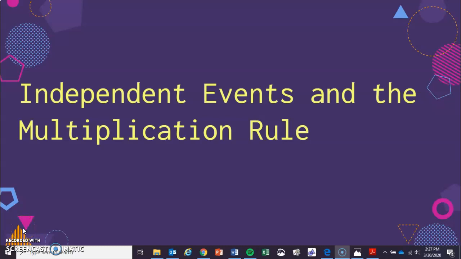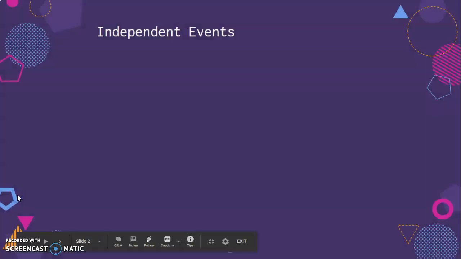Hello again. We're back for more on probability, and instead of mutually exclusive and addition, this one is on independent events and the multiplication rule. So we're talking about events and whether or not they're independent, and then the multiplication rule is how we deal with probabilities when we're asked whether something and another something will happen. So let's move into it.